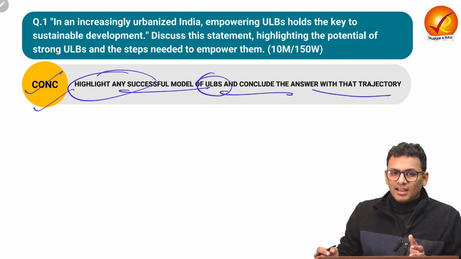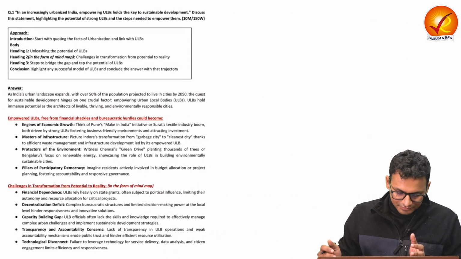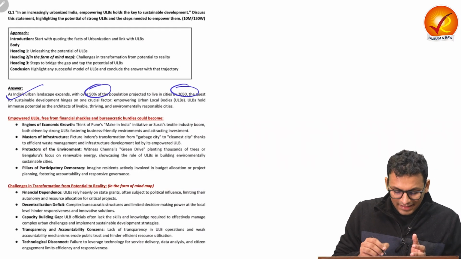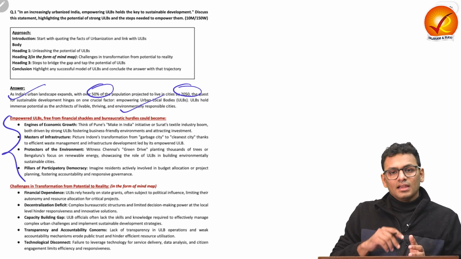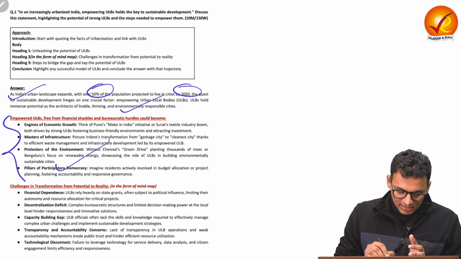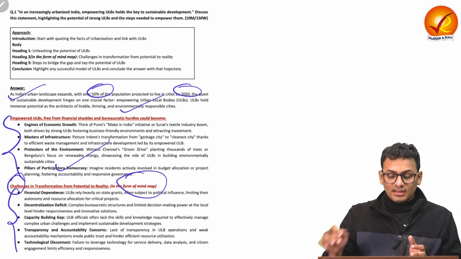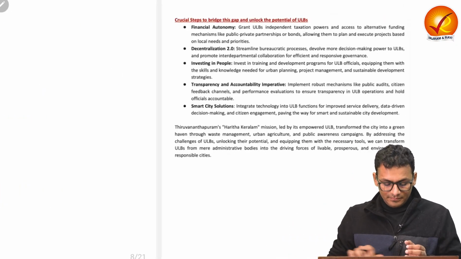Let us see the model answer and understand how we can inculcate the same in our answer writing practice. In the introduction, you can start with the data point and then you can talk about the need for ULB. You can talk about the empowered ULB and its potential with proof points and examples. Then you can talk about the challenges in mind map form if it's a 10-marker question, which this is, but if it's a 15-marker question, you can expand the same.